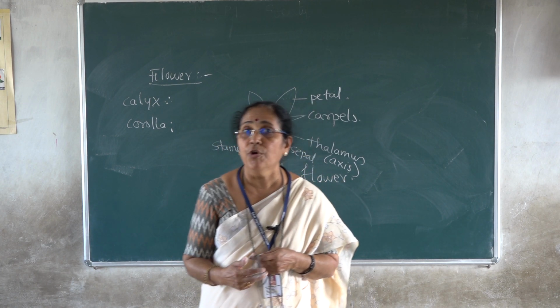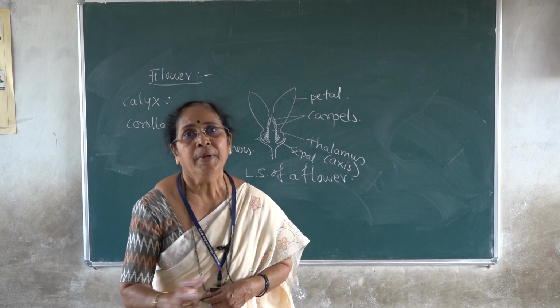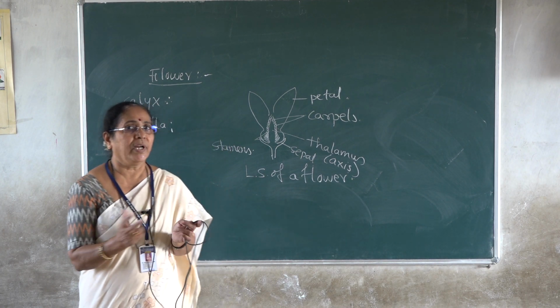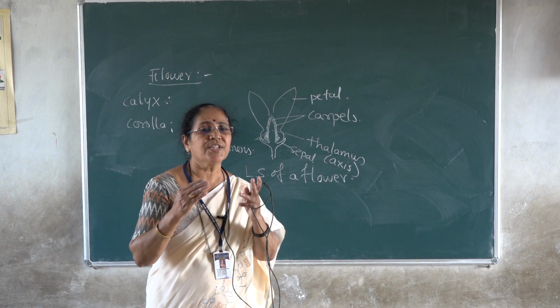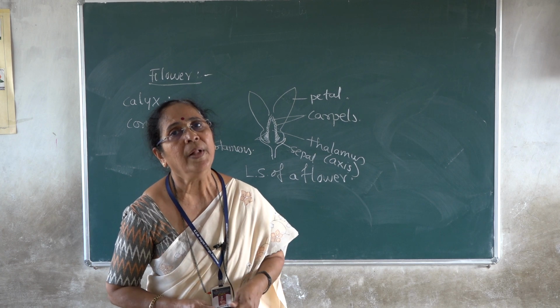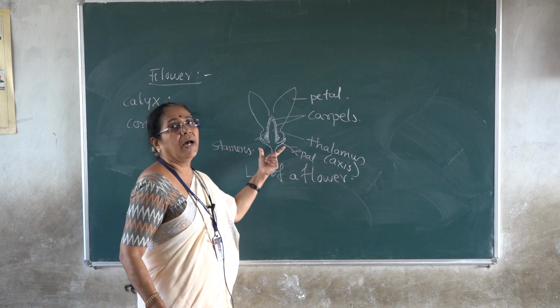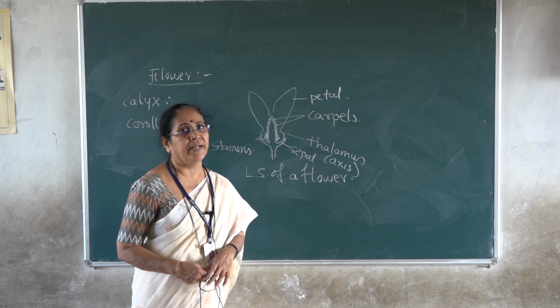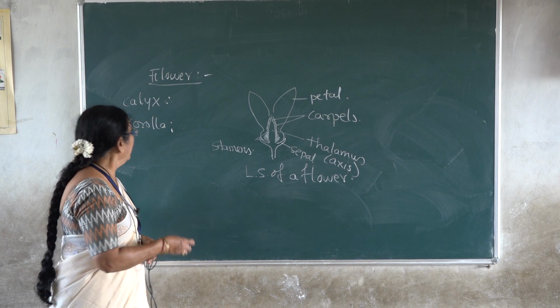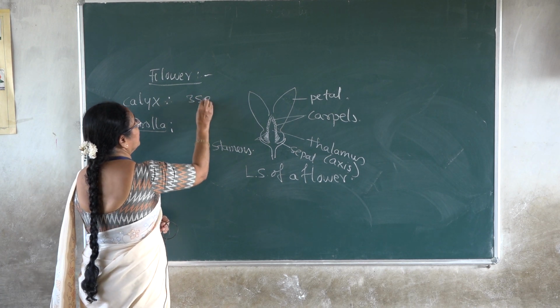Okay, they are valvate. You know what valvate distribution is; check the previous class notes. If they are just in touch with each other without overlapping, then the distribution is called valvate. So 3 sepals, valvate distribution, polysepalous in nature, and the corolla made up of,